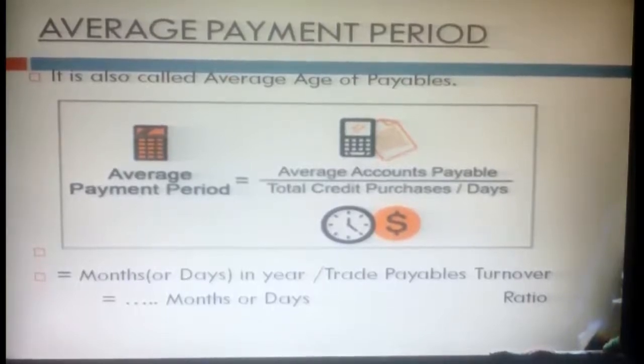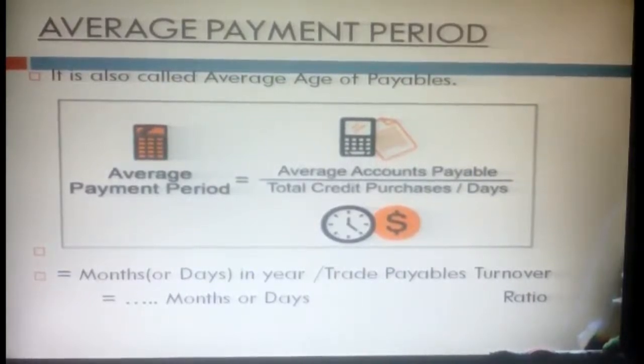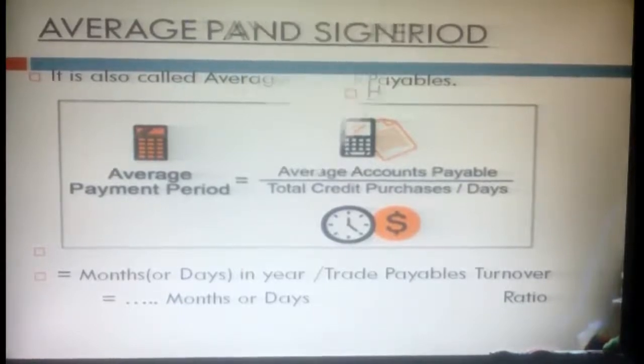What is the average payment period? Average accounts payable divided by total credit purchases, multiplied by days. Or it may be months or days in a year divided by the trade payables turnover ratio. So that's what we want to know: days or months. That is the average payment period. How many days our creditors have given us to repay our dues, that's what we calculate as the average payment period.